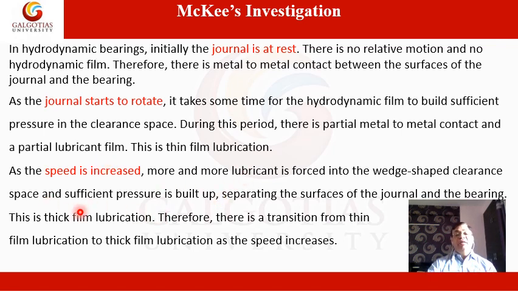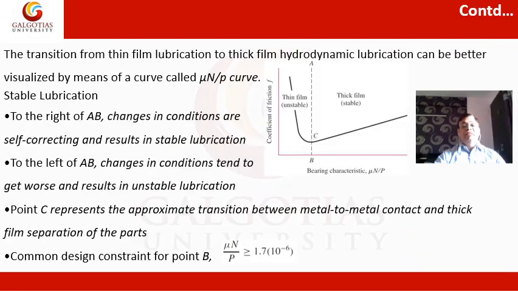As the speed of the shaft or journal is increased further, more and more lubricant is forced into the wedge-shaped clearance space and sufficient pressure is built up to carry the radial load W. So there is a transition from thin film lubrication to thick film lubrication as the speed of the shaft increases.